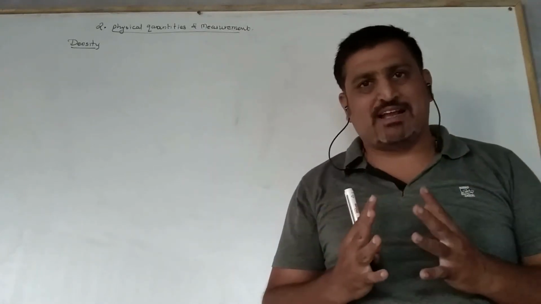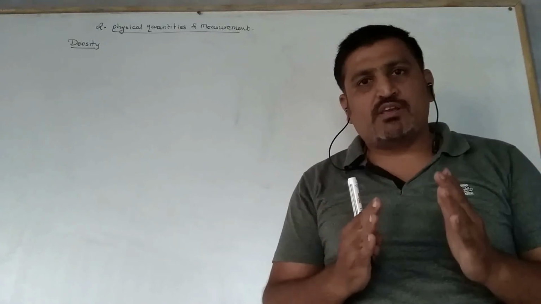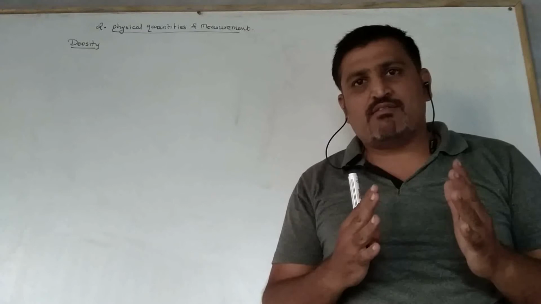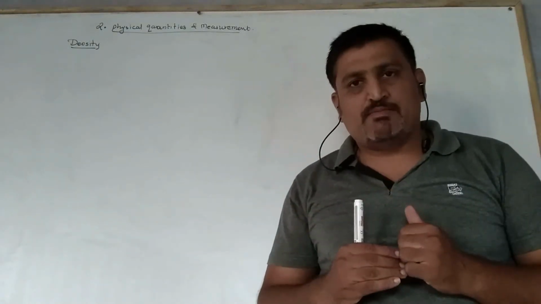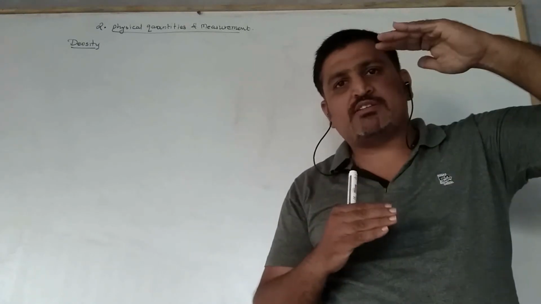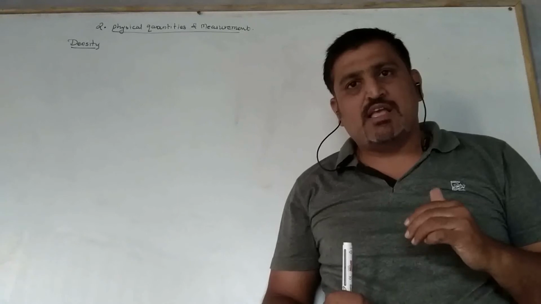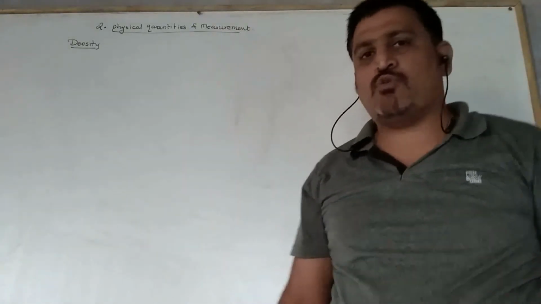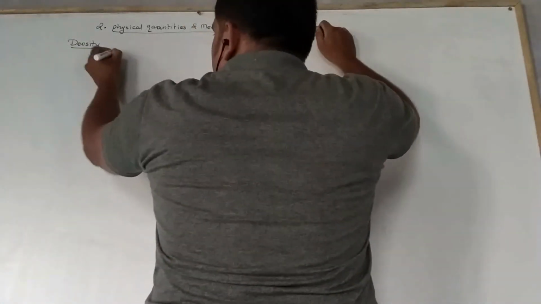Means we can say that the mass and the volume of a body are mutually dependent and directly proportional. So let's see the first topic, density.